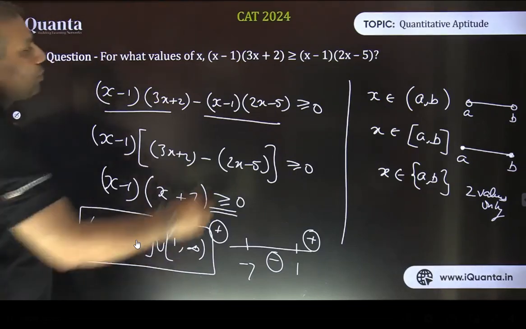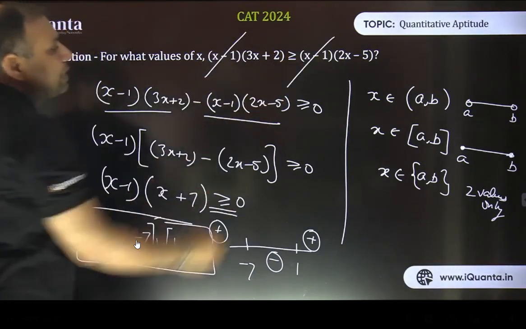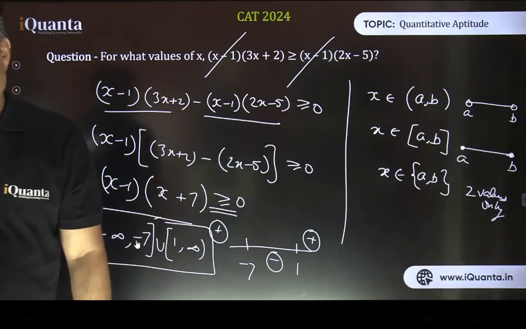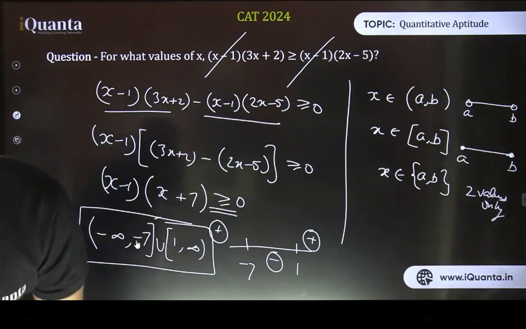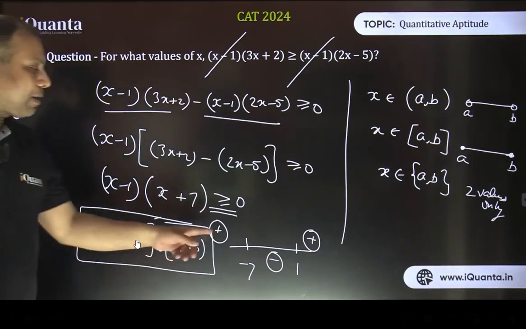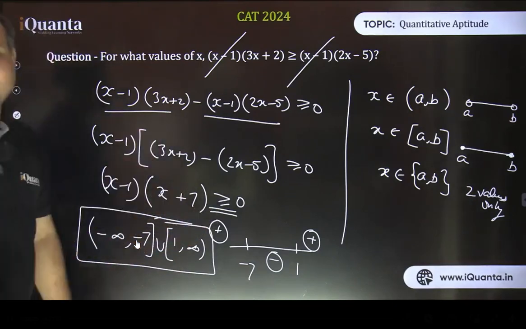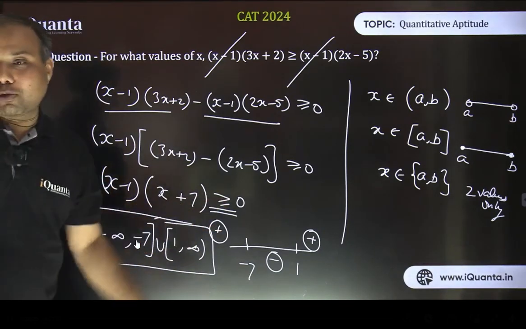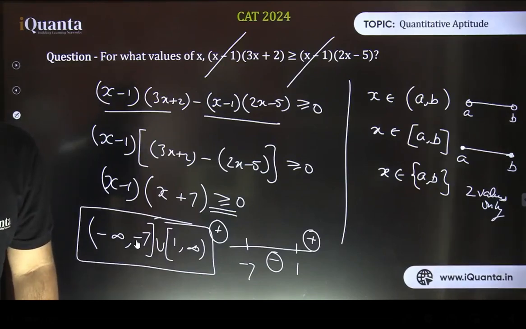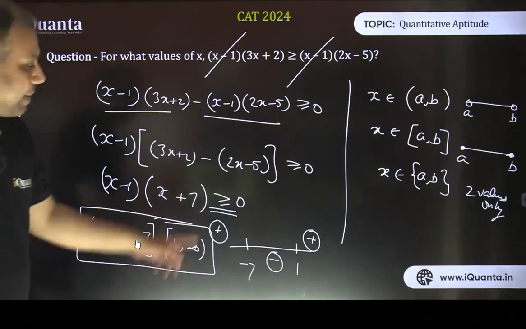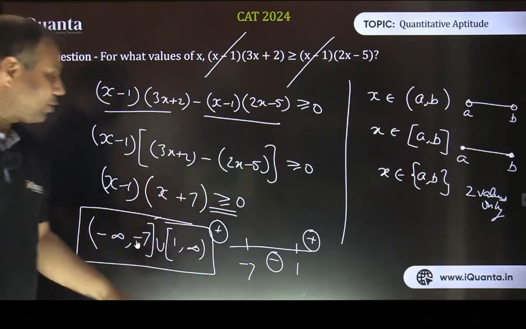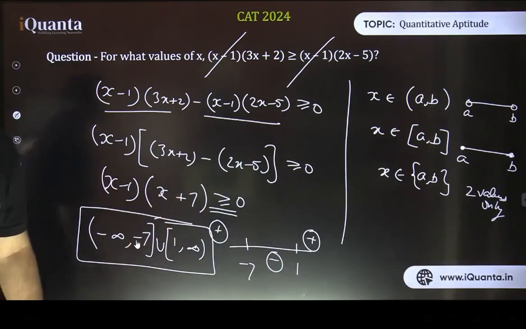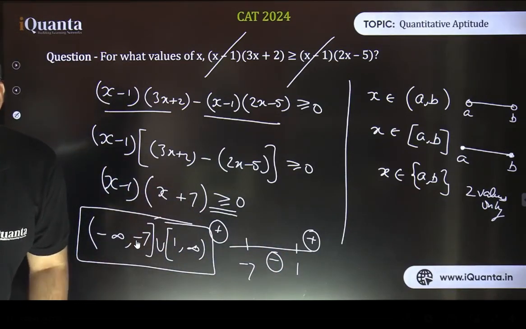See, what would have happened if you directly cancelled x minus 1? In that case you will be getting an incomplete answer. Okay, Shrimi is asking why we have included the boundary values. Because of this equality, this is greater than or equal to 0. That means this expression can be equal to 0 also. Because it can be equal to 0, I can take x to be equal to 1 also, and I can take x to be equal to minus 7 also. That's why. Is it fine?